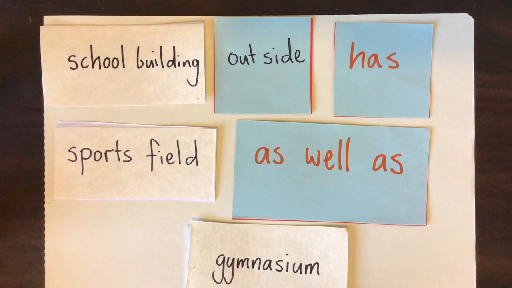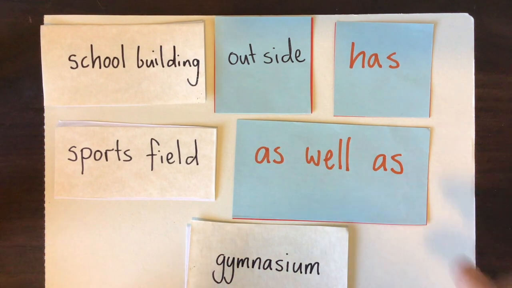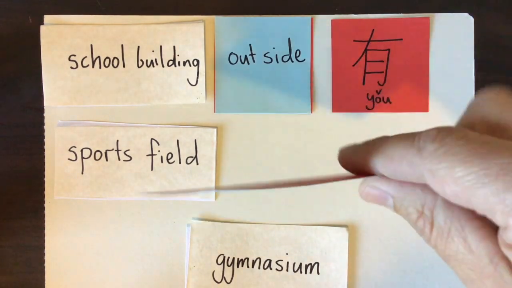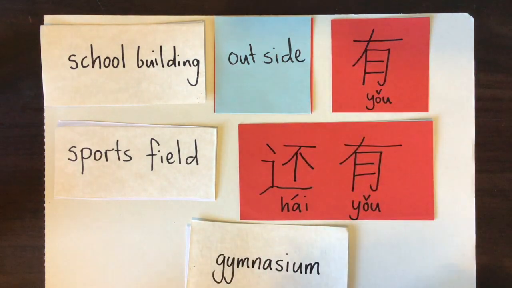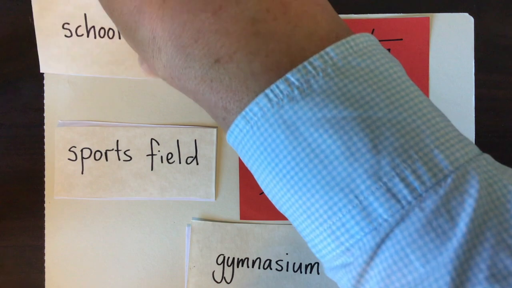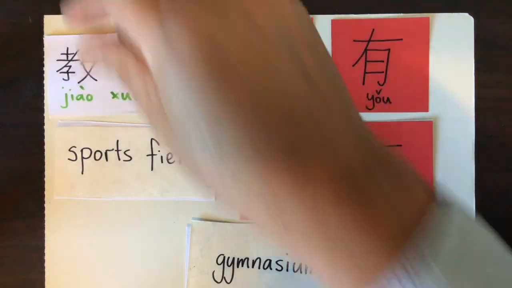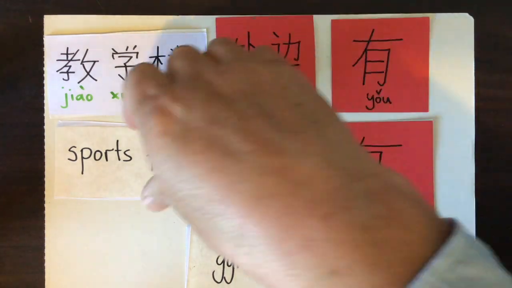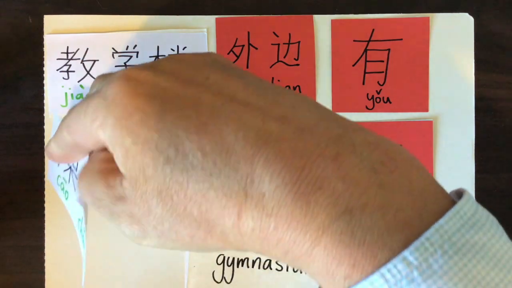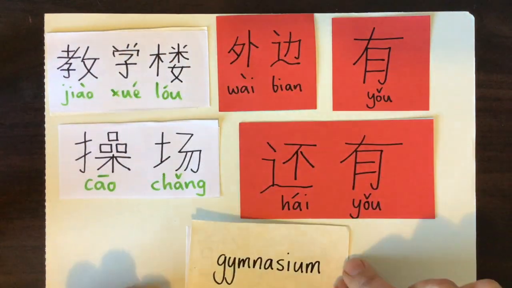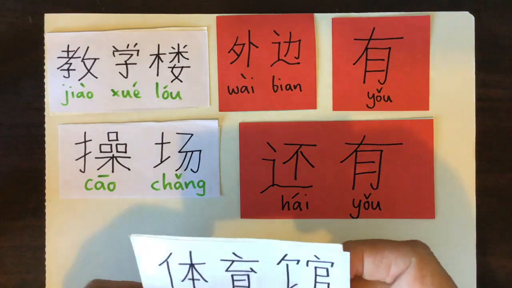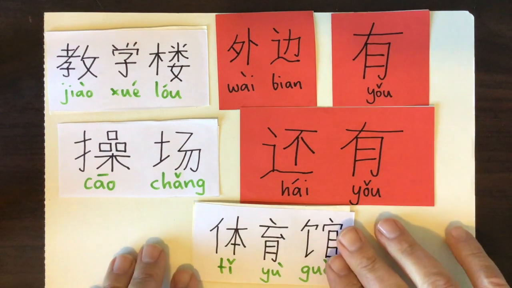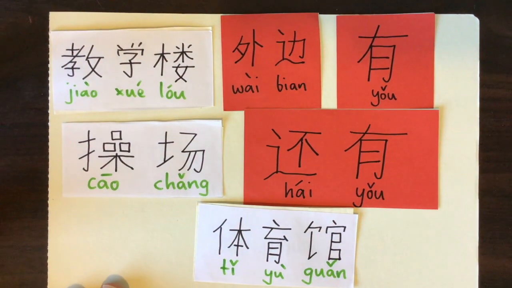So, what words are we going to need in Chinese? Start with yo. It's an easy one. Hai yo. Oh, okay, that's relatively easy. School building. Jiao sui lo. Let's have a look. Okay. Wai bian. Let's have a look. That's right for outside. See, sports field is Chao Chang. And gymnasium, it's probably our hardest one. Ti Yu Guan. Okay, how did you go? Hopefully they're becoming familiar to you guys now.